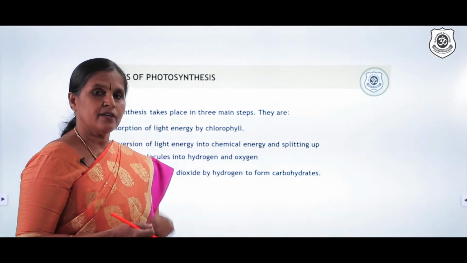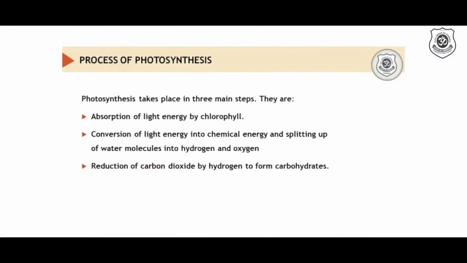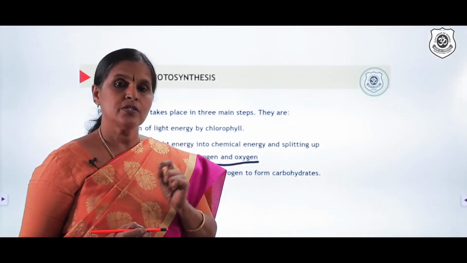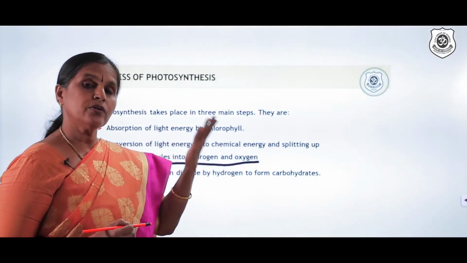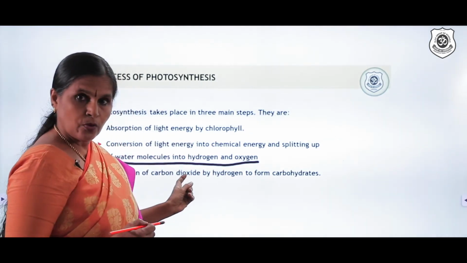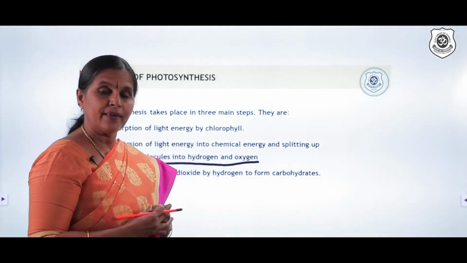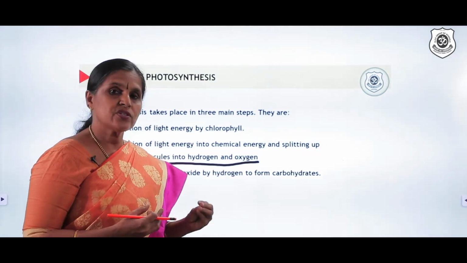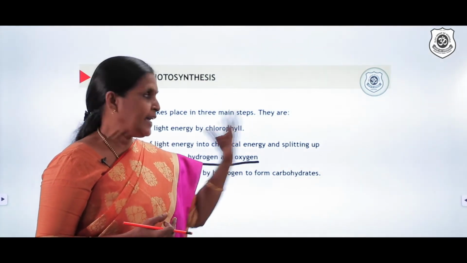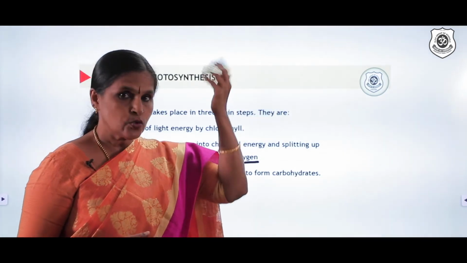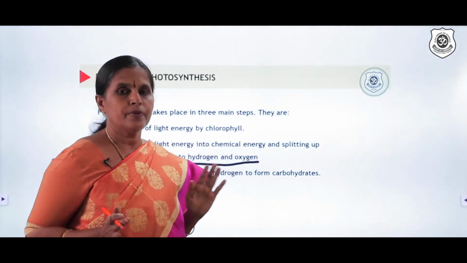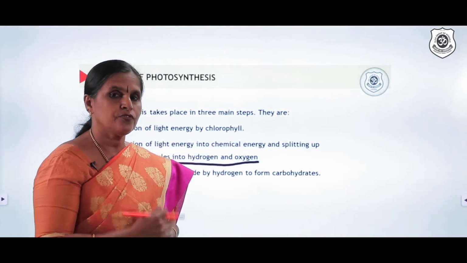And another basic event occurring here is splitting up of water molecules into hydrogen and oxygen. This is another essential event in photosynthesis. In the equation, if you recollect the equation written on the board, you saw water is one of the raw materials. So you might think, what is the role of water? Okay, so this is the use of water. Water is not directly used up, rather it's split up into hydrogen and oxygen. We know that in the end product, oxygen is evolved. There is evolution of oxygen. So we know oxygen is not used up in photosynthesis. But hydrogen, what is the use of hydrogen?